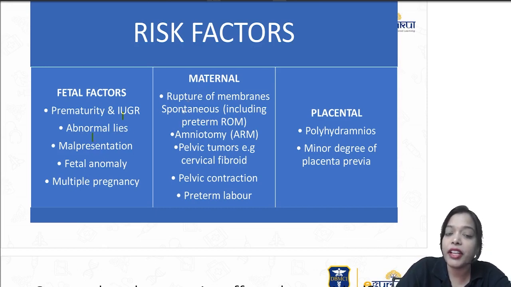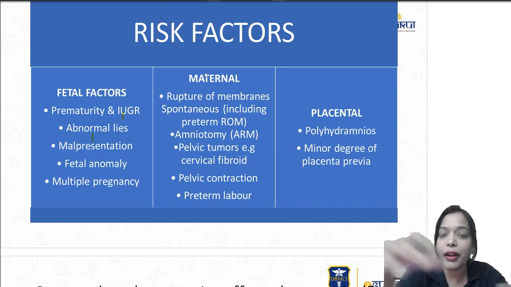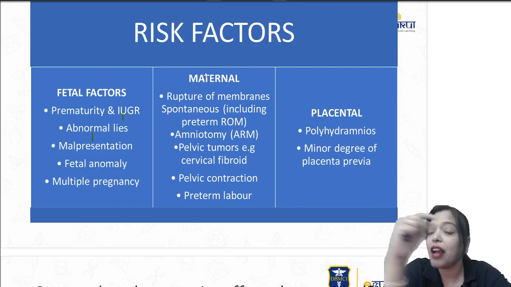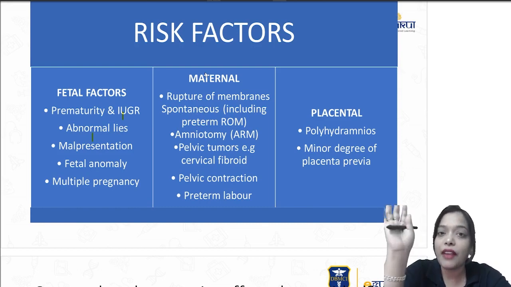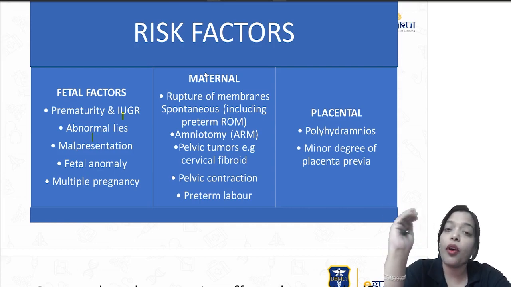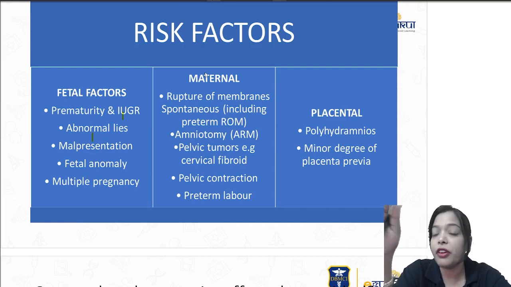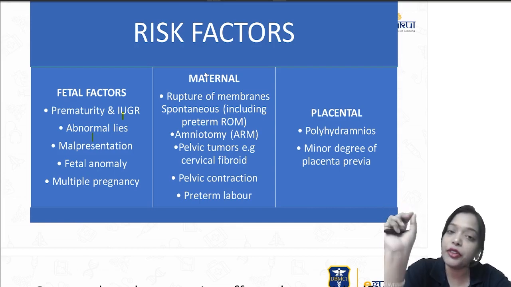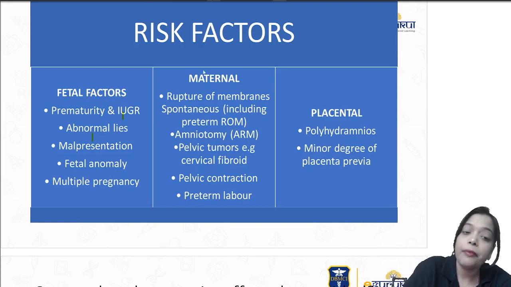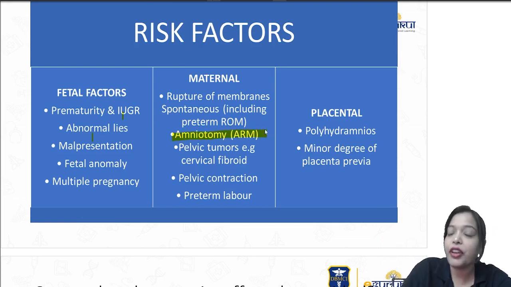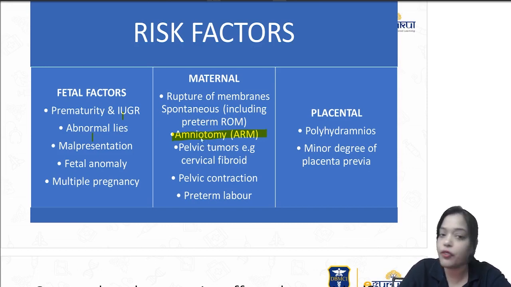Maternal factors: spontaneous rupture of membranes. When the presenting part is high up and there is spontaneous rupture of membranes, you always have the risk of cord prolapse. That's why whenever you have an SROM, especially in the hospital, you always do a PV to confirm that there is no cord coming out, and you do a CTG to confirm that everything is fine. Likewise, if you have done an amniotomy when the presenting part is high up, whether spontaneous or done by you, there is always a risk of cord prolapse. So you should always be careful.